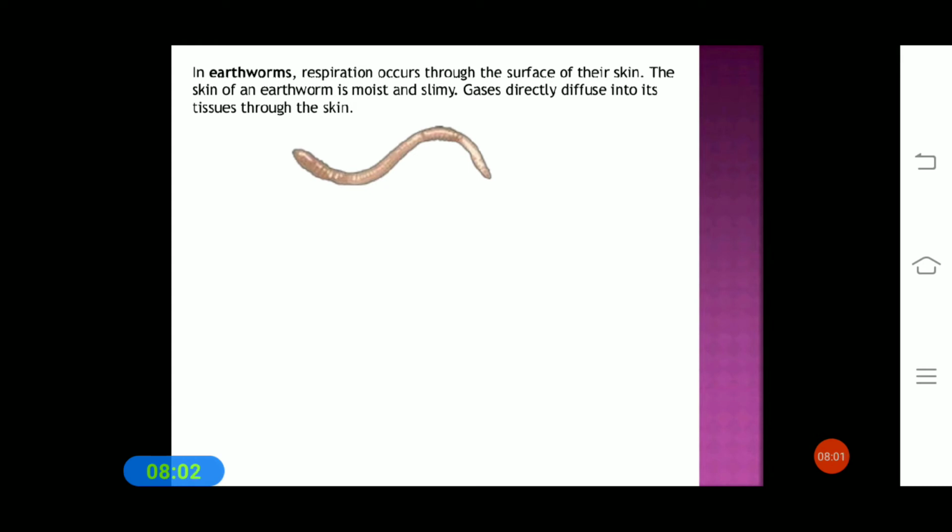Students, how do animals breathe under the water? As you know, there are many water animals that we can see. Can we breathe and survive in water? There are many organisms which live in water, and how do they breathe under the water?